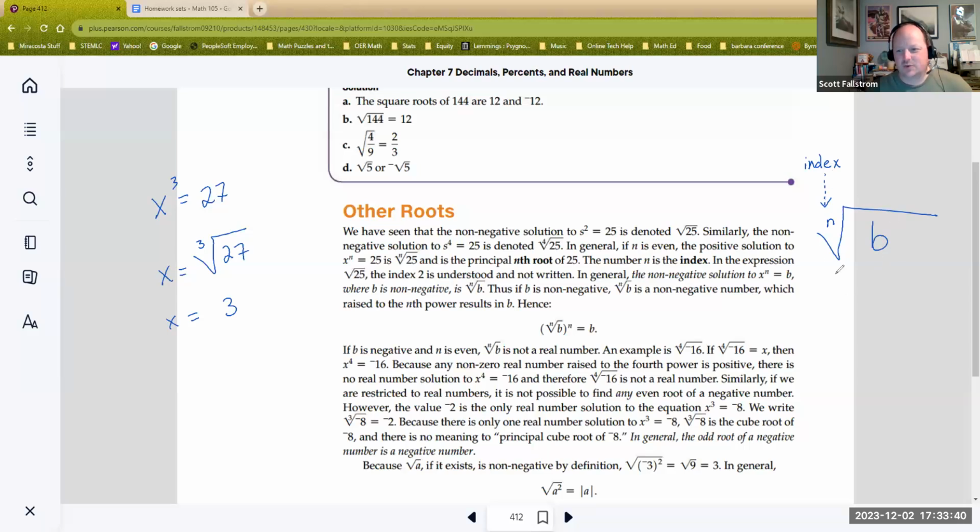Index. And so what is this? This value right here, whatever this thing is, and I'll put a little cloud down here, is that this cloud raised to the nth power is equal to b. So that's how we connect these two together. And you can see it written here. The nth root of b raised to the nth power is b. And again, that's when b is non-negative.